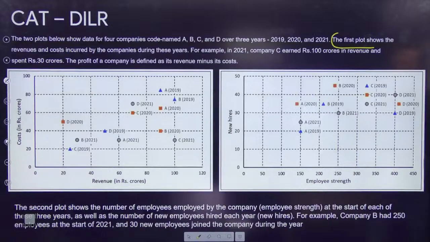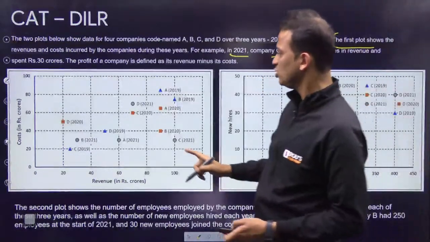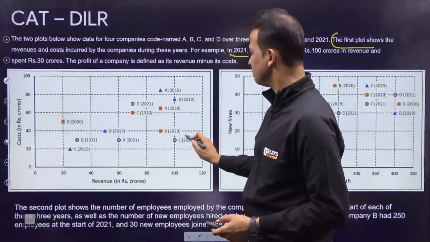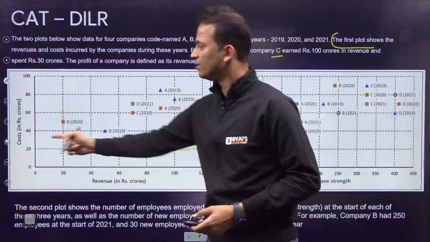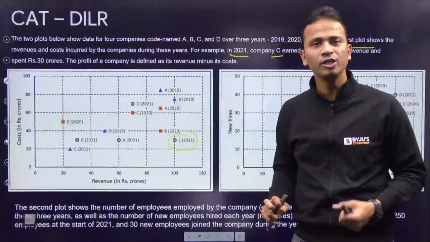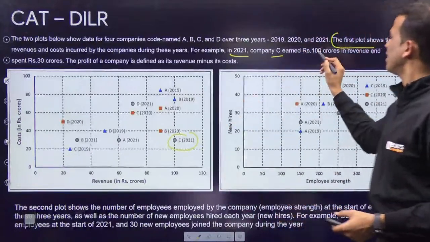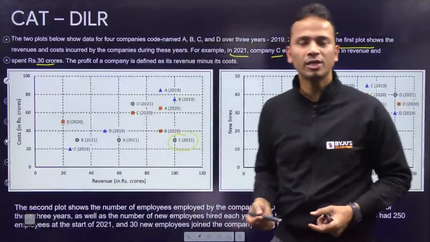They have given an example also. For example, 2021 company C. Revenue is 100 and cost is exactly between 20 and 40, so it is 30. So revenue is 100 and the cost spent is 30 crores.